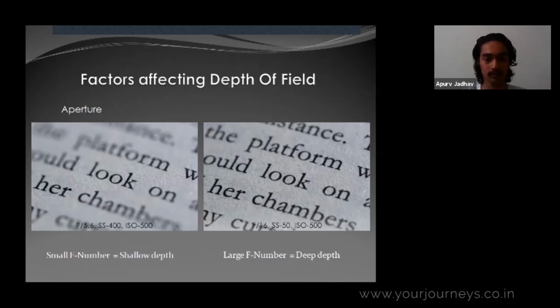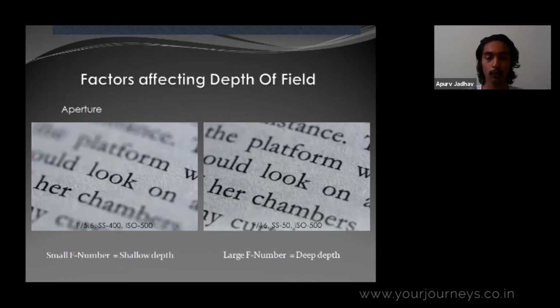result in shallow depth. There will be only a few things that will be in focus. And if you increase the aperture or f number, like here it is f16, then you can get almost everything in focus.